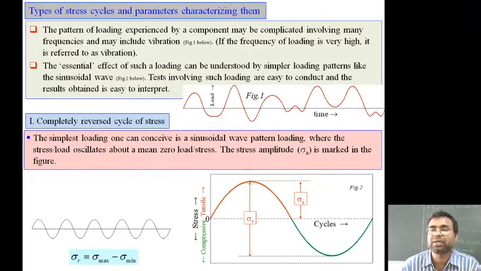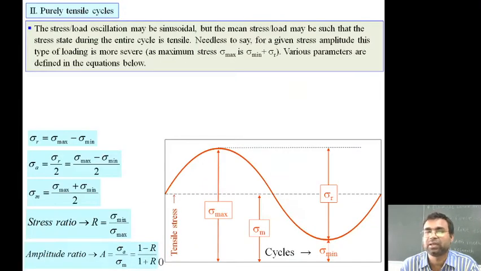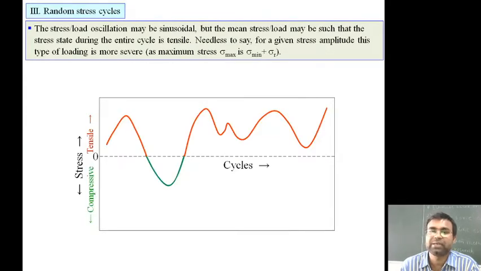And this is the graphical representation, the graph showing the three types of stress cycle which we discussed. The first one is the completely reversed cycle of stress, and this graph shows, with respect to time, the loading behavior on a material working in its working condition. So this particular graph is showing the basic stress concentration of the material. This is the pure tensile cycle, and this is the random stress cycle that the material is loaded with.